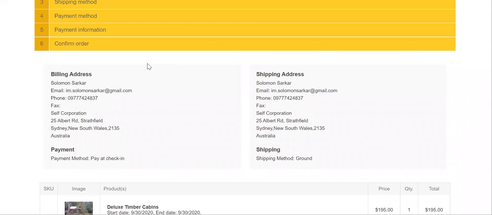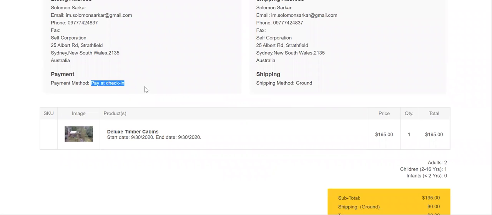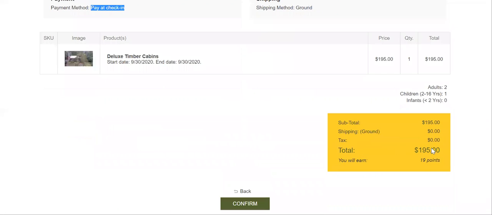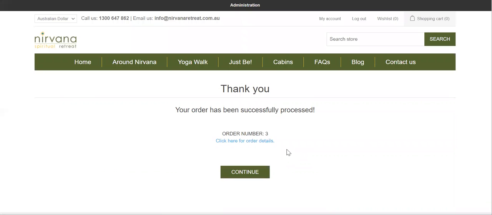Finally, I can check the billing address, the shipping address, the payment method, the thing I have chosen, and my total amount. Now I can say confirm. When I say confirm, it is confirmed, and a mail will come to my inbox, which I have disabled because this is running on a local server.